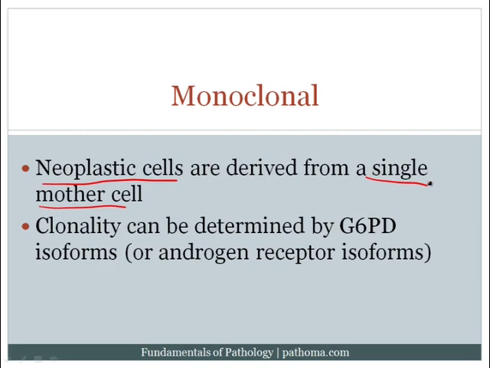Clonality can be determined by G6PD isoforms, and this actually is a very high-yield principle which we should probably take a moment to highlight. So what I'm going to do here is actually just create a whiteboard and then spend a moment just explaining what we mean by this. So let's go back and